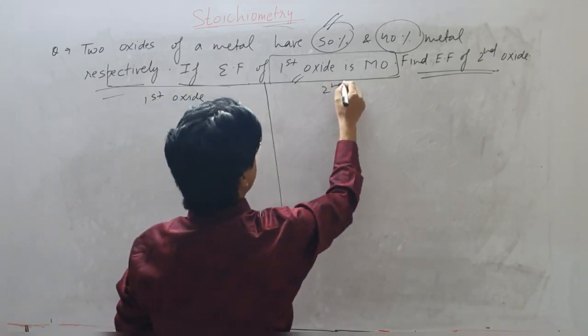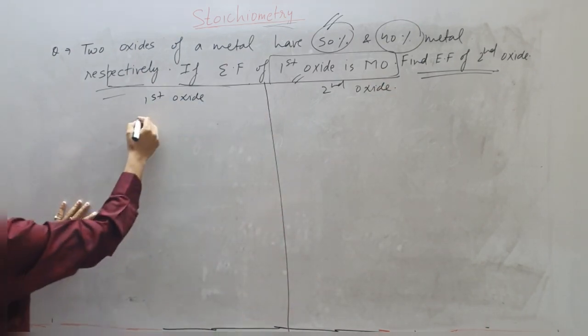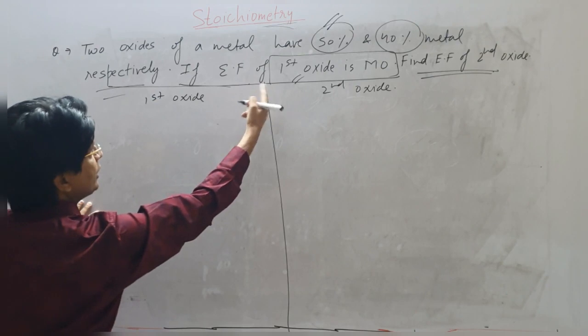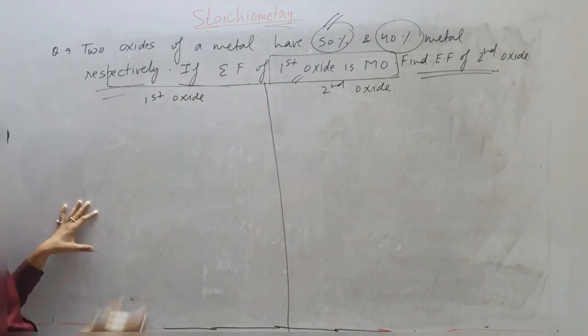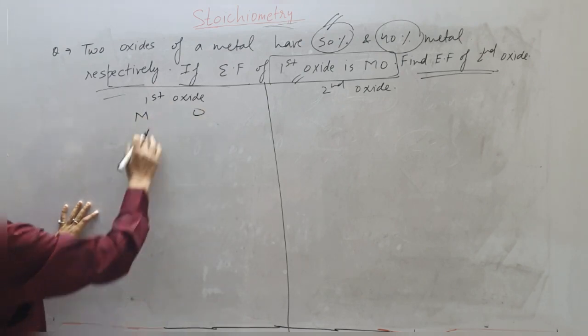This is the second oxide. We will solve it here. So first oxide, they're saying the molecular empirical formula is MO. The simplest one is MO. So this is like M and O, metal and oxygen.